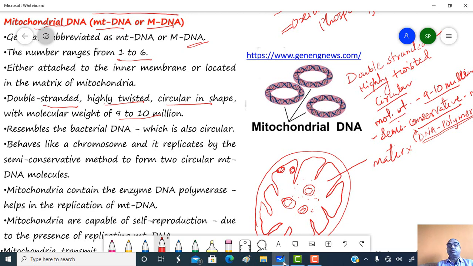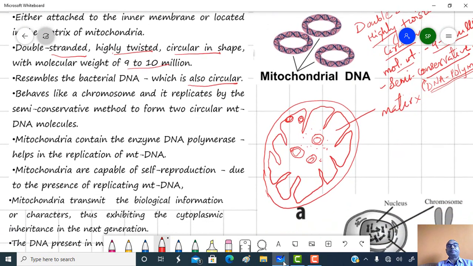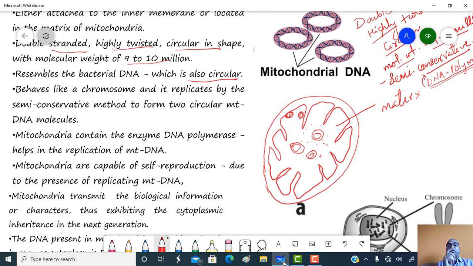These resemble bacterial DNA, which is also circular in nature. They behave like a chromosome, and replicate by the semi-conservative method to form two circular mitochondrial DNA molecules.